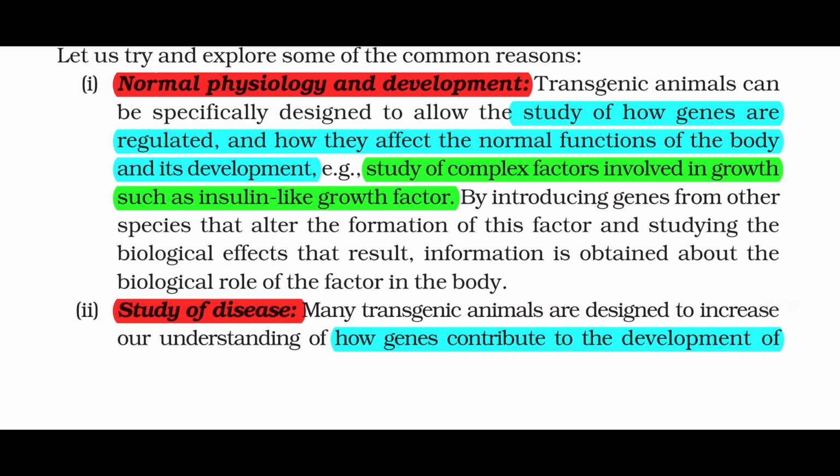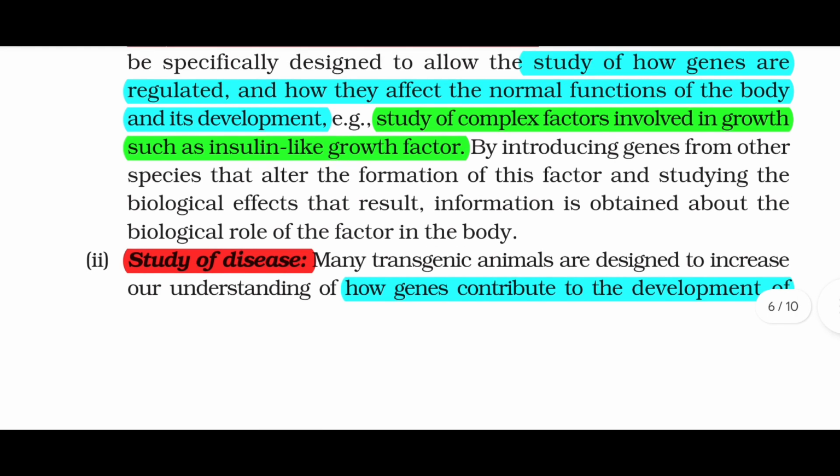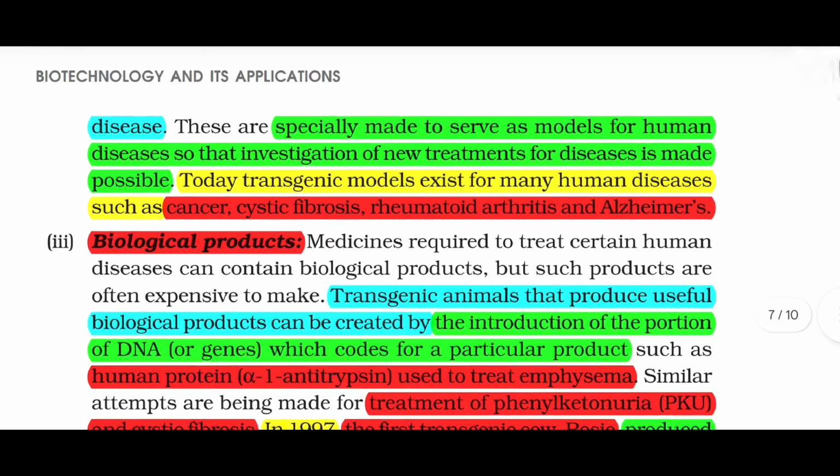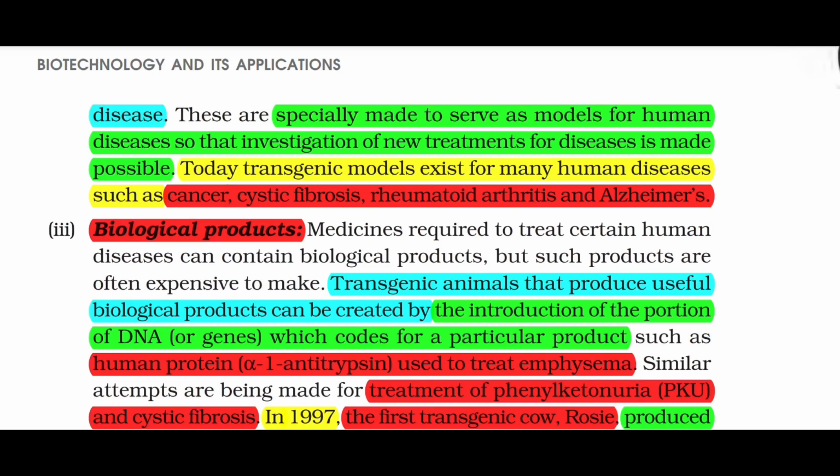Second, study of disease. Many transgenic animals are designed to increase our understanding of how genes contribute to the development of disease. These are especially made to serve as models for human disease so that investigation of new treatments for disease is made possible. Today, transgenic models exist for many human diseases such as cancer, cystic fibrosis, rheumatoid arthritis, and Alzheimer's.